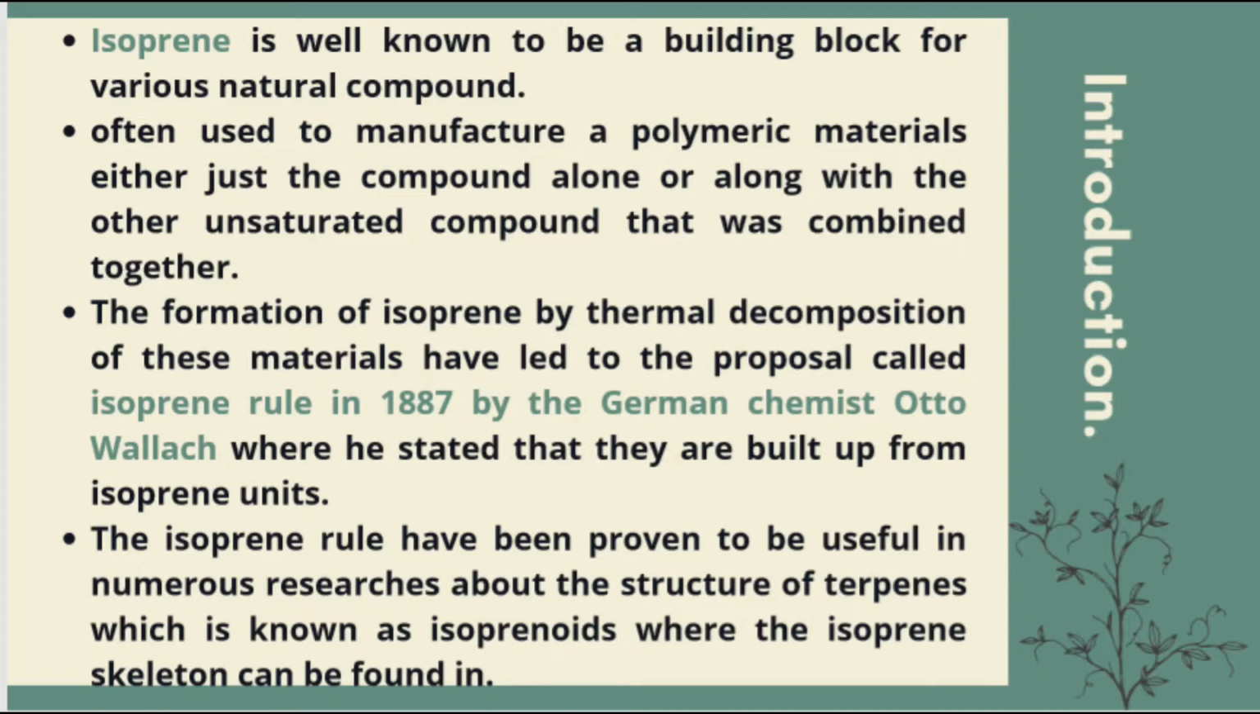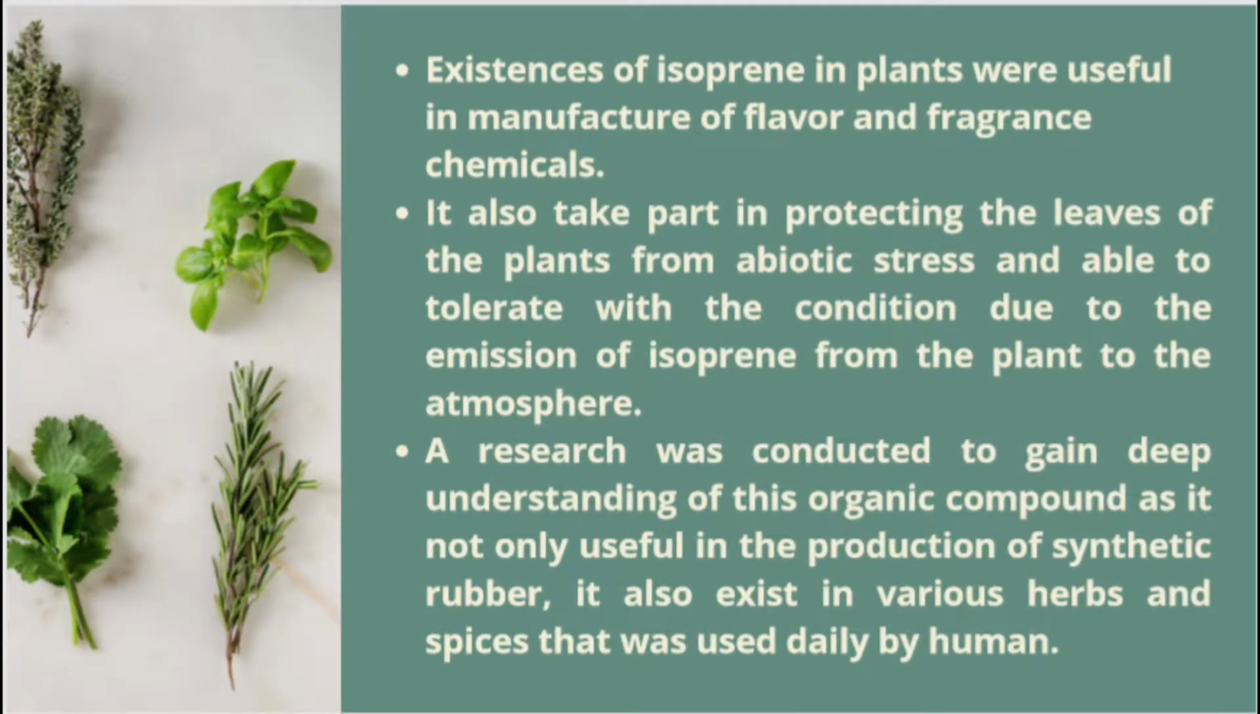The isoprene rule has proven to be useful in numerous research about the structure of terpenes, which are known as isoprenoids, where the isoprene skeleton can be found. The existence of isoprene in plants is useful in the manufacture of flavor and fragrance chemicals. It also takes part in protecting the leaves of the plant from abiotic stress, helping them tolerate the condition due to the emission of isoprene from the plant to the atmosphere.